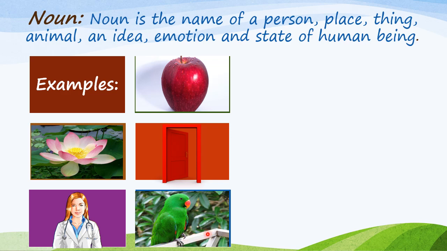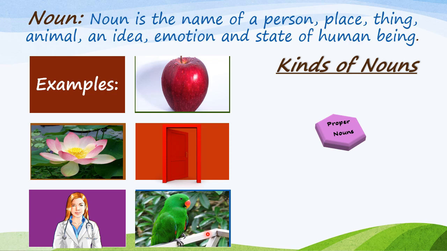Other than these, we can see a lot of examples around us like fan, air conditioner, tube light, curtains, bed, mirror. Yes, children. So these are the different examples of noun. And we have divided noun into 5 categories. Okay, children, or we can say there are 5 kinds of noun. Let's see what those are.